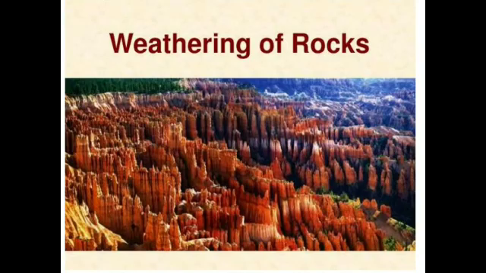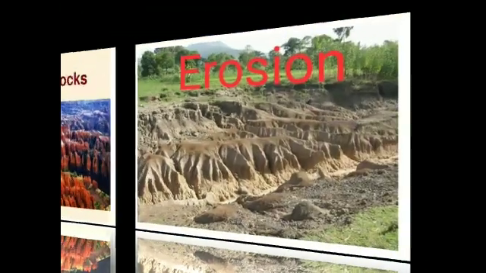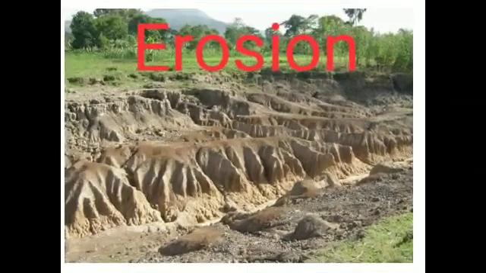Okay. Erosion. Erosion is the wearing away of the landscape by different agents like water, wind and ice. The eroded materials are carried away or transported by water, wind, etc. and finally deposited. This process of erosion and deposition creates different landforms on the surface of the earth.